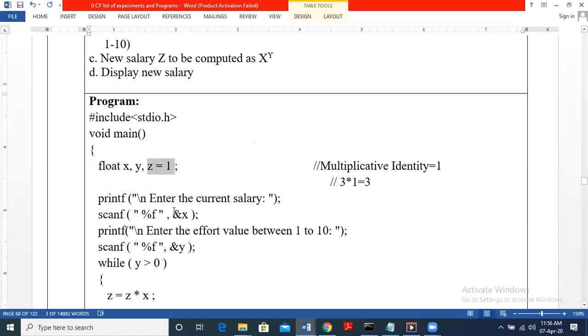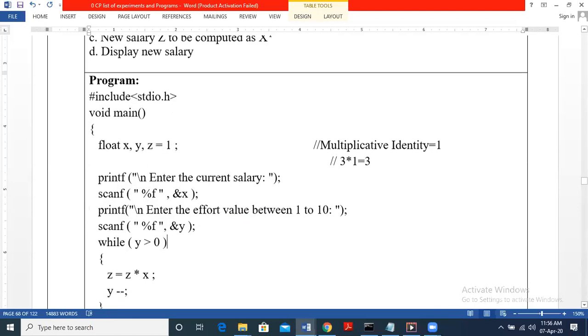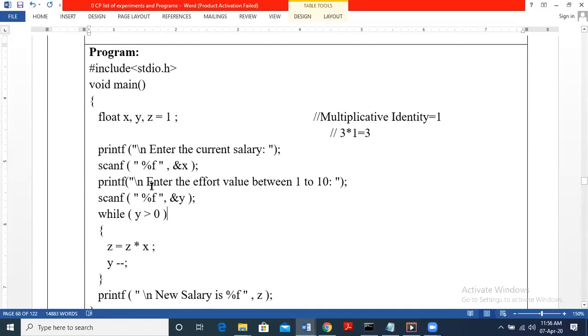Now we have the input. Next we are taking input for X, that is the current salary. Next we have to take input for Y. Mention that the effort value should be between 1 to 10 as per the question. Now we have taken this as input, which is nothing but initialization. Next we are going to check for the condition.